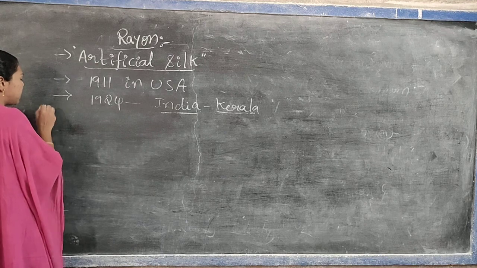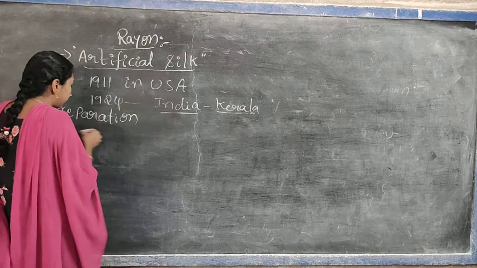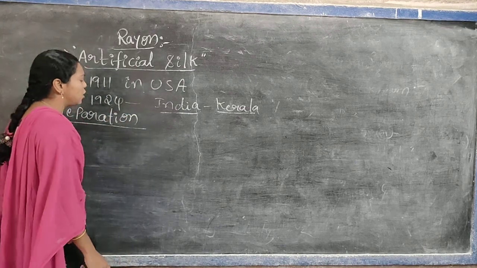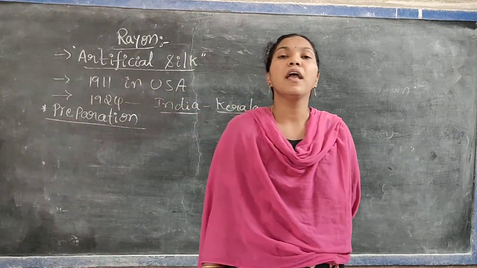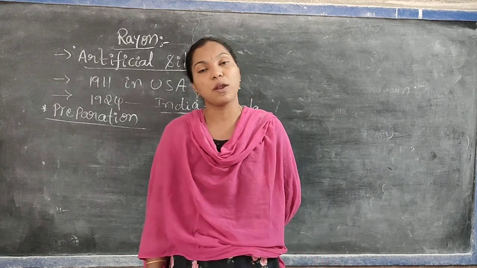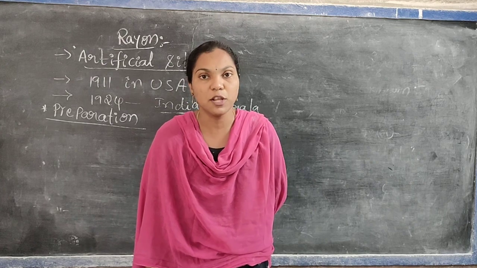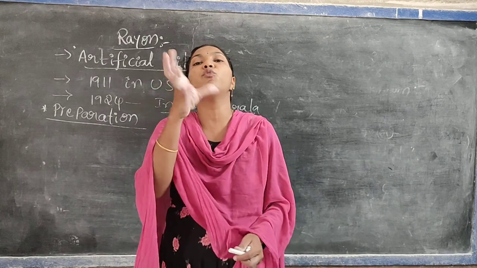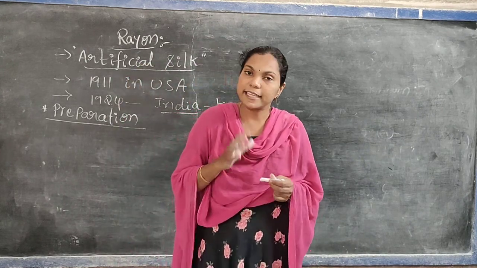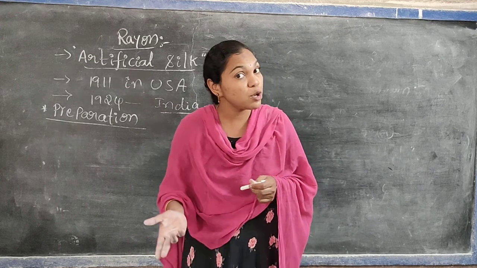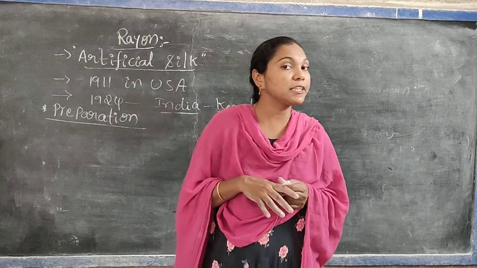Now, how is rayon prepared? Rayon is prepared from the plant's cellulose, which is why it is also called cellulose fiber. A very important point: rayon fabric is made from the plant's cellulose, that is, from wood pulp. Even though it is prepared from a natural source, the plant, it is also called artificial silk.